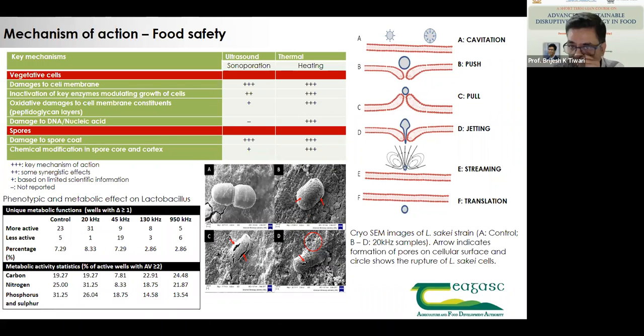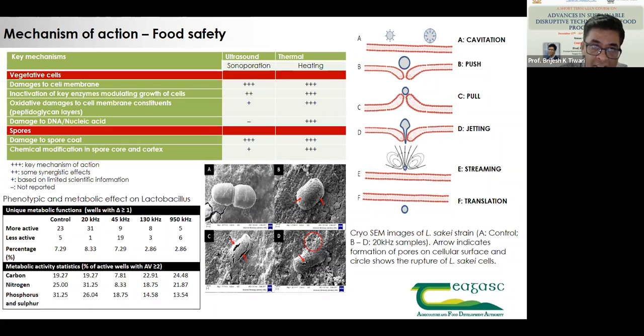Microbiologists are very well aware of these terminologies. That determines whether we are giving a sublethal effect, lethal effect, or a combination of both, because some cells will be completely killed, some cells will still be active, and those active cells can regrow given the condition. This is why it is very important to understand the complete action on microorganisms.